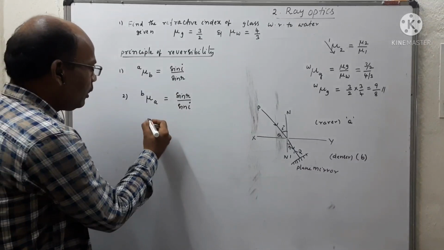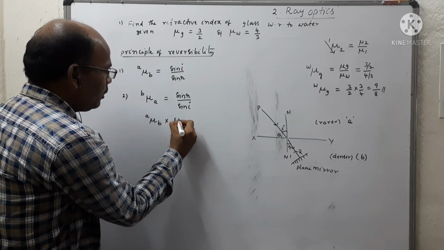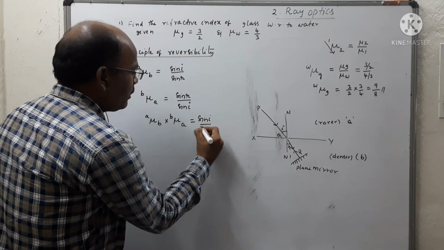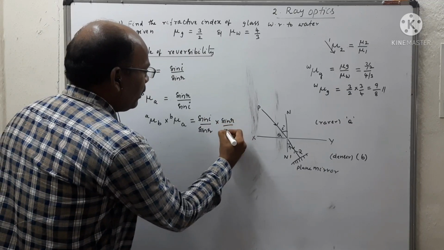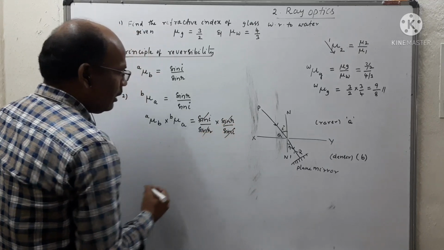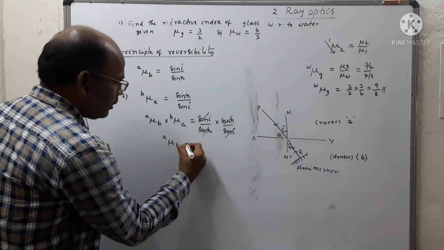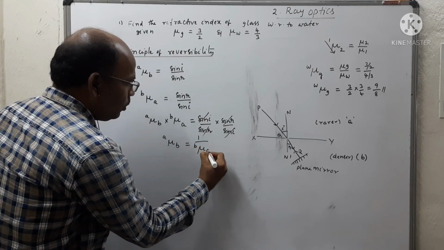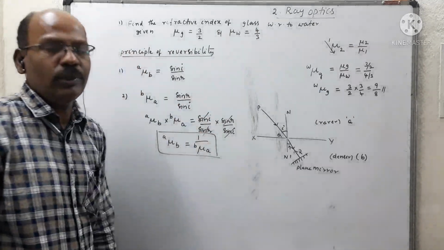Simply we can multiply the two. So mu AB multiplied by mu BA is equal to sin I by sin R multiplied by sin R by sin I. So cancel sin I and sin R. We get mu A to B is equal to 1 by mu B to A. So this is called the principle of reversibility.